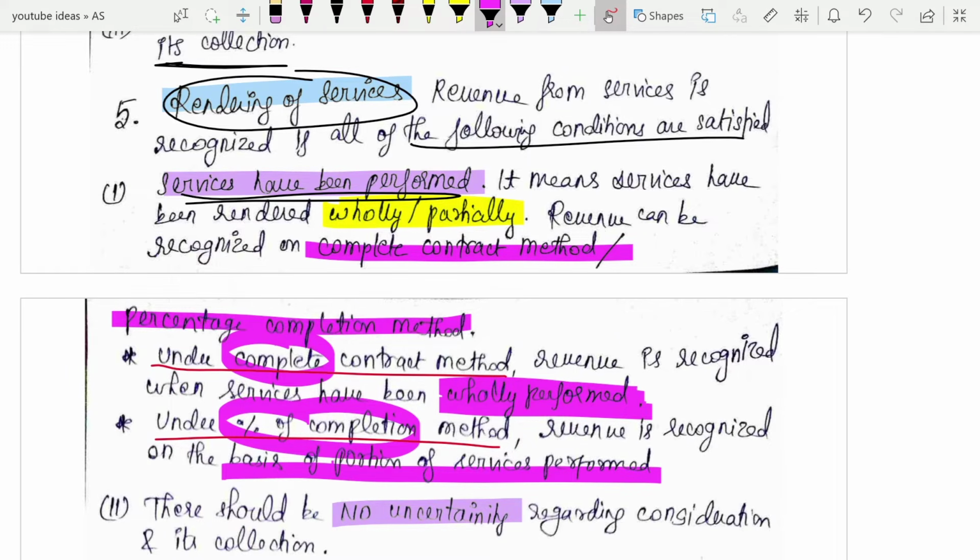So if the percentage of completion method is what you are going to follow, then depending on how much percentage of service has been rendered, the revenue can be booked. Suppose you have taken a service contract, that you have to perform a service, and for that they are going to give you 10 lakh rupees. If you have rendered 50% of the service, then 5 lakh rupees you can book. So depending on the percentage of completion, you can book your revenue here.